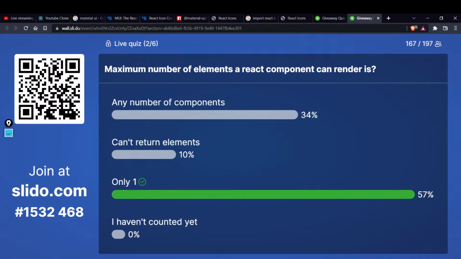57 people. Oh, it is the right answer. Let's see who has got this right, in the shortest time possible. Let's reveal it. The team is taking time also, right? The team is also playing with our emotions.